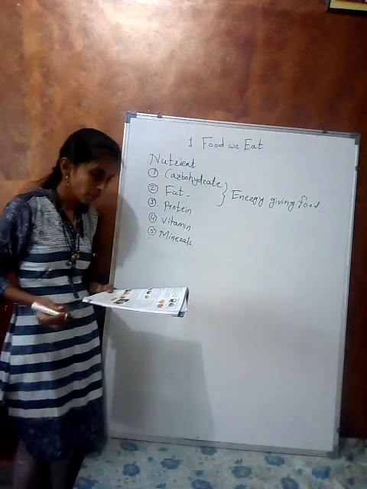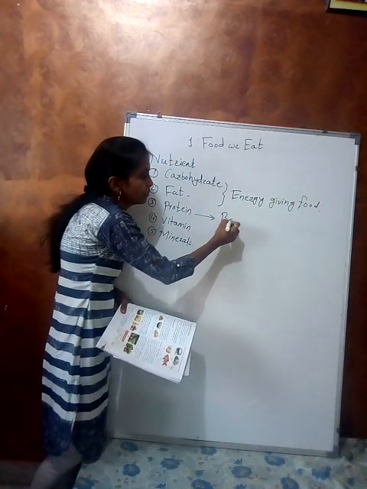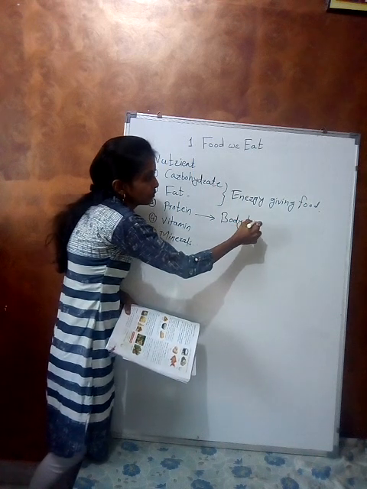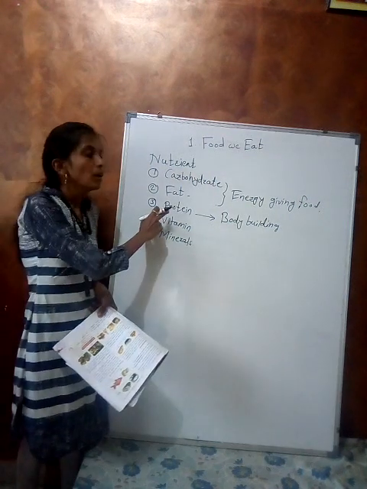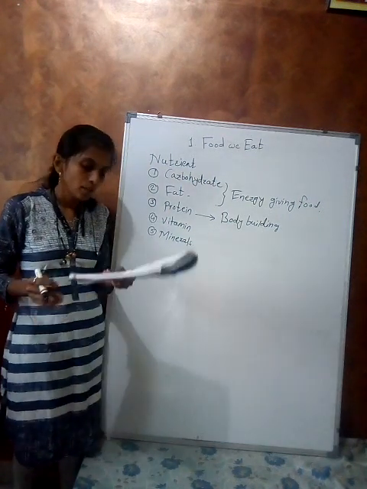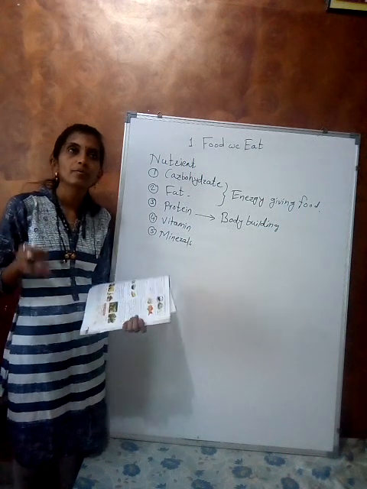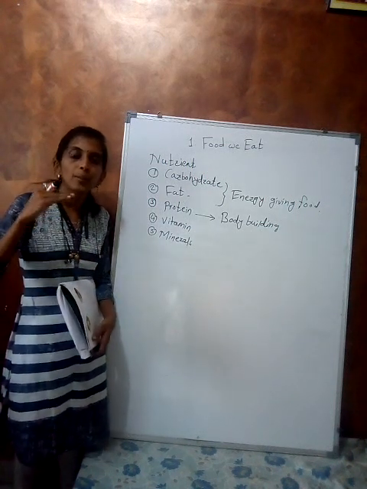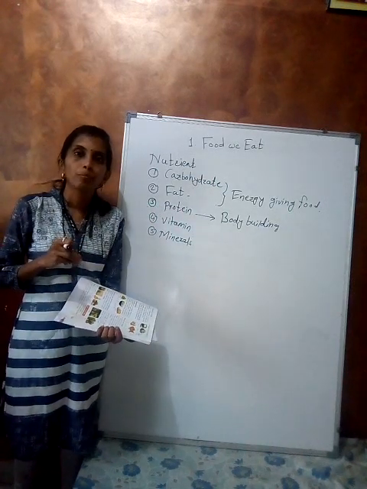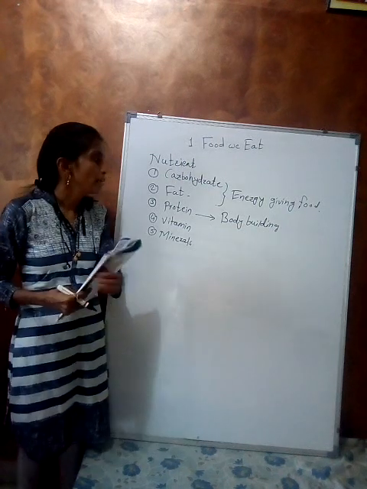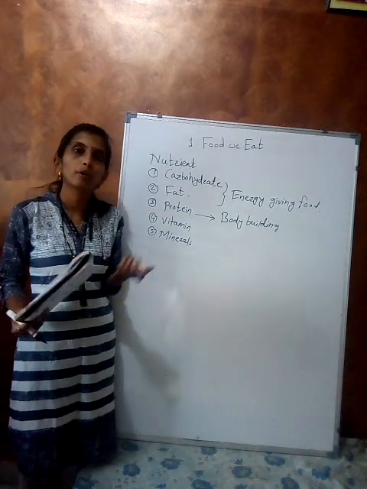Then the third one, protein. Proteins are called bodybuilding food, because they help us to grow. In small children, growth rapidly increases from age to age, and protein is helpful for our body's growth. So that's why protein is called the bodybuilding food. So small children should take a proper amount of protein in their diet.